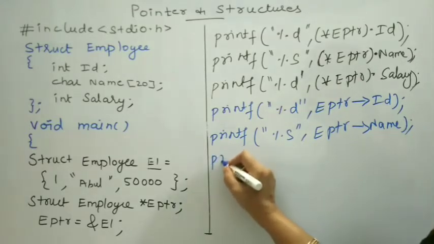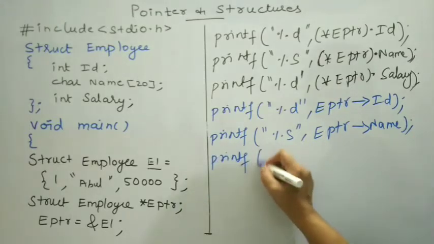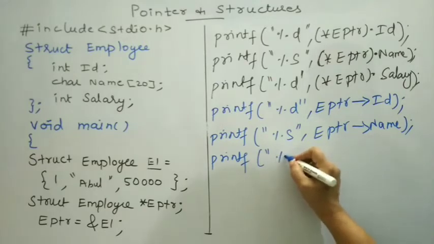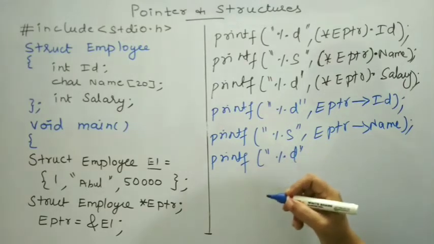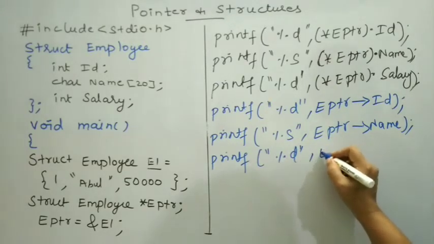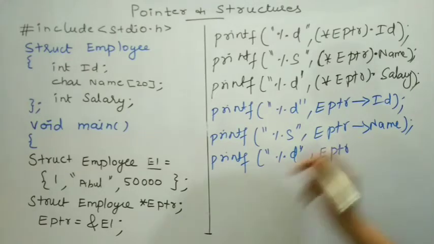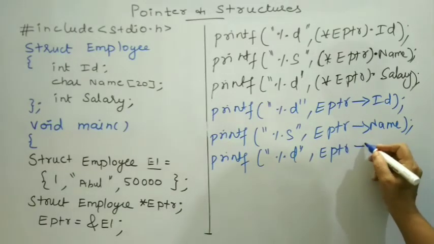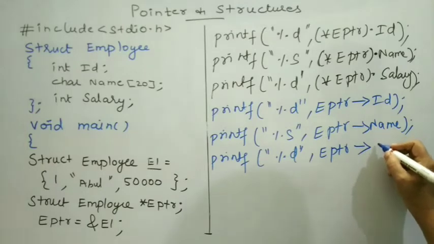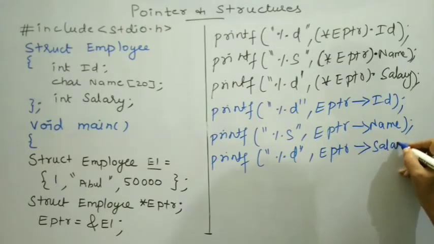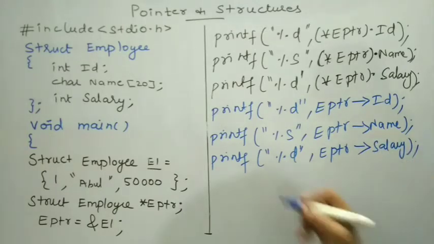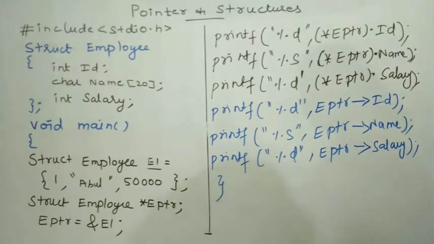If I want to print the third value, then it is %d, since salary is an integer value. To access the content, pointer variable is EPTR, arrowhead operator and the name of the data member, it is salary. So my program closes here. Twice it will print the value of ID, name, salary, and ID, name and salary in my output.